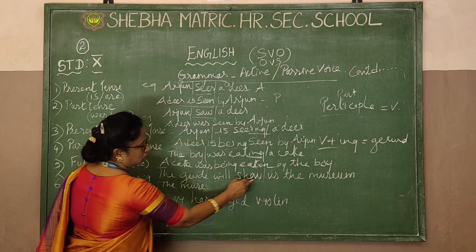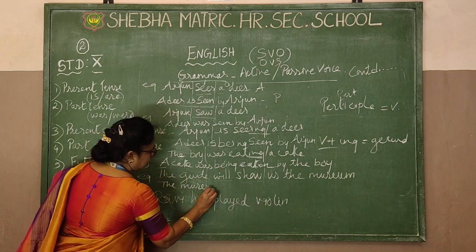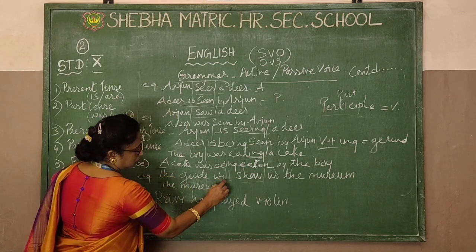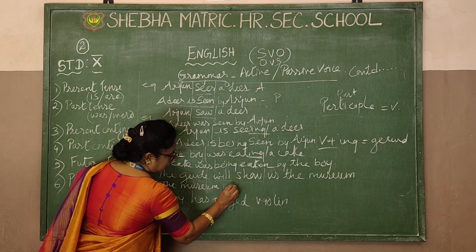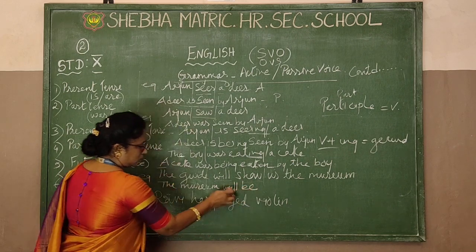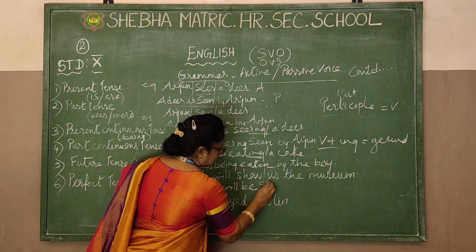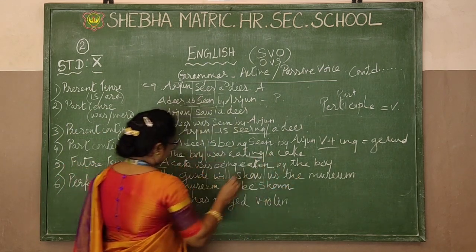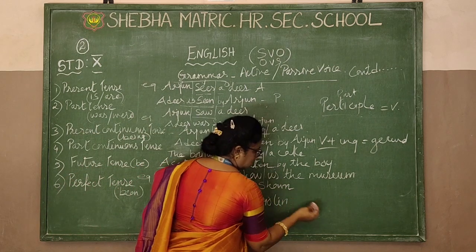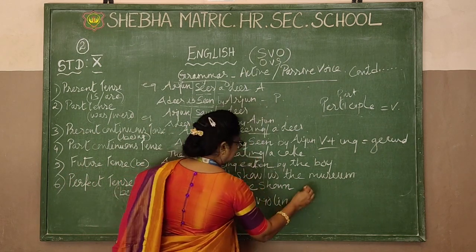The guide will show us the museum. The museum will be, and the new word you are using is "be", this is participle, will be shown by the guide.